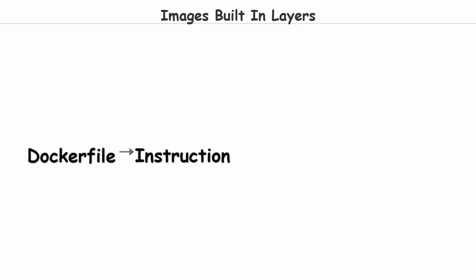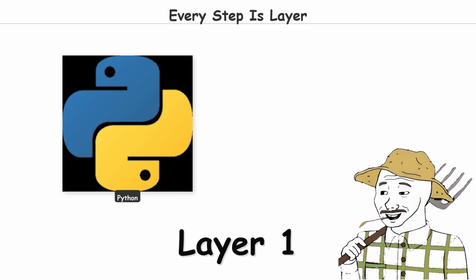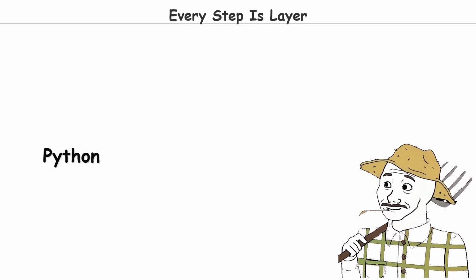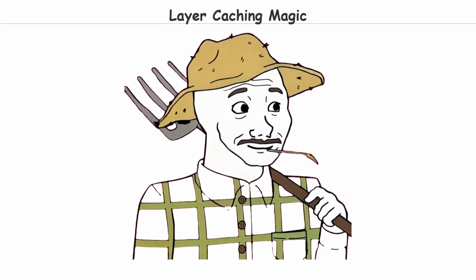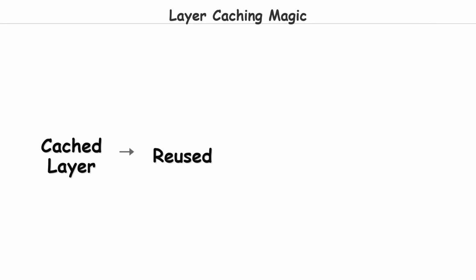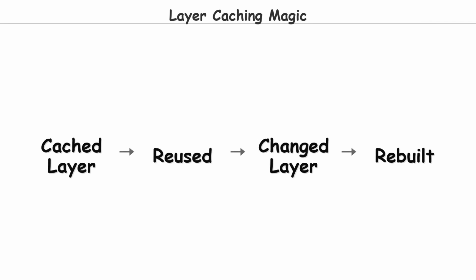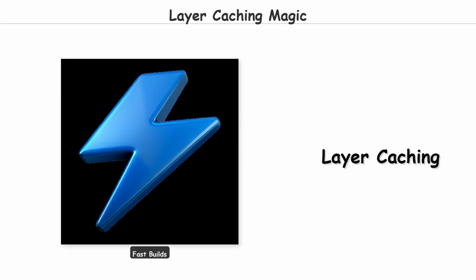Images are built in layers, where each layer represents an instruction in the Dockerfile. Install Python? That's a layer. Copy your app code? Another layer. Install dependencies? Another layer. Docker caches these layers, so if you change your app code but your dependencies haven't changed, Docker reuses the cached dependency layer and only rebuilds what changed. This layer caching is the reason Docker builds are fast after the first time.